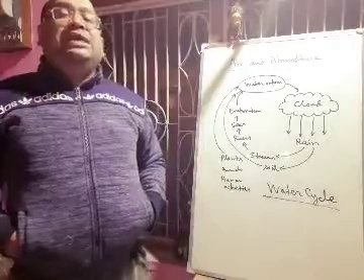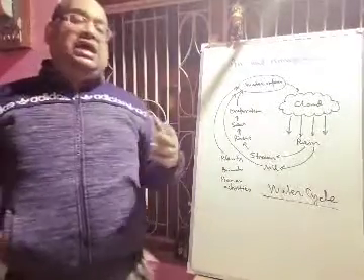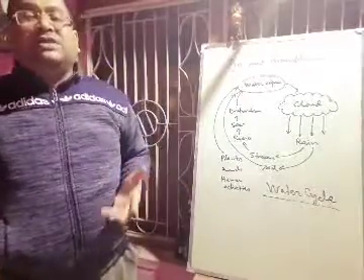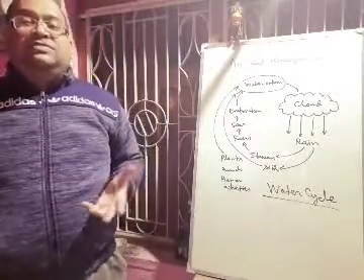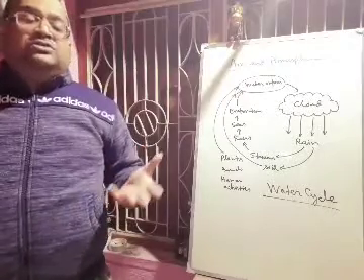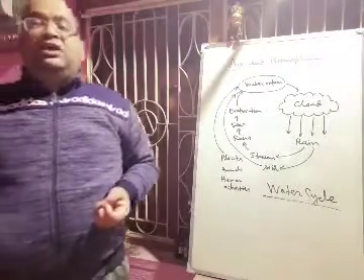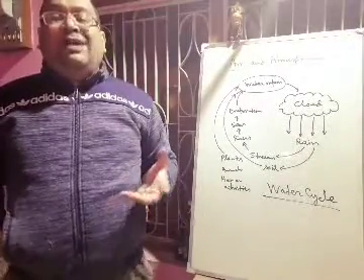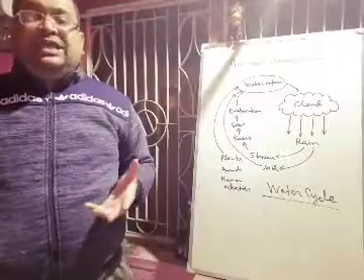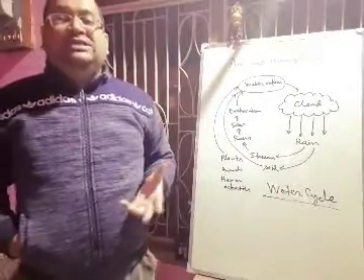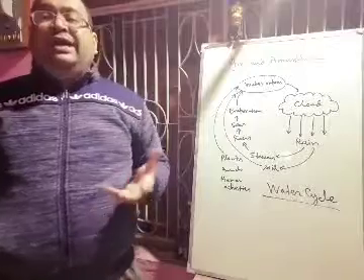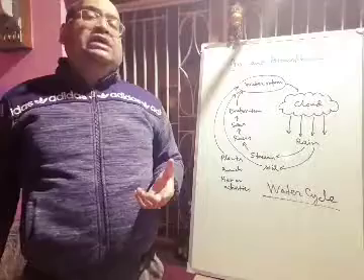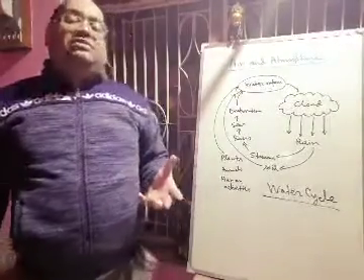Now, what is the use of this water vapor? This water vapor determines the Earth's climatic condition. Water vapor forms clouds in the sky and forms precipitation in the form of rain. So rain is coming because of the formation of cloud. At low temperature, this water vapor produces, by condensation, different things like snow, sleet, mist, fog, hail, dew, etc. Whatever you are getting, this is because of the condensation of the water vapor.